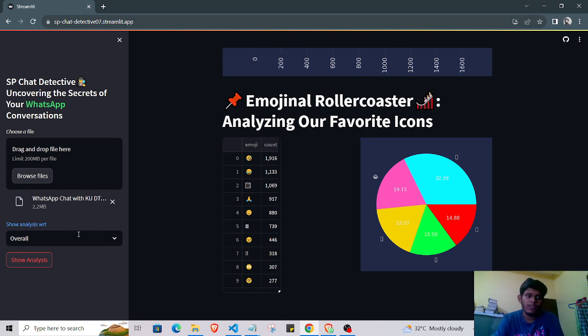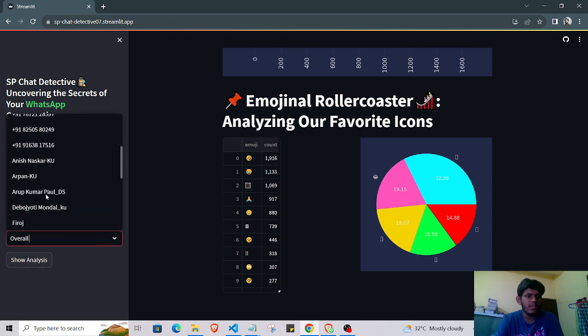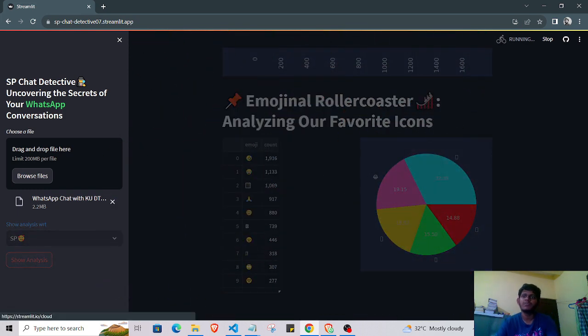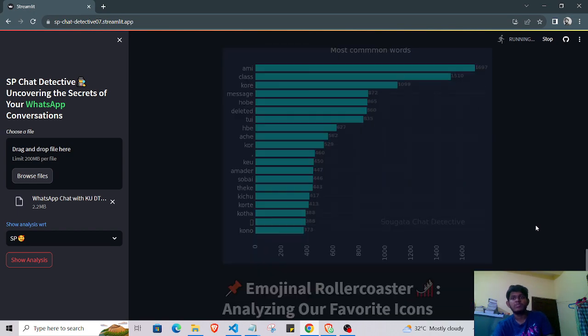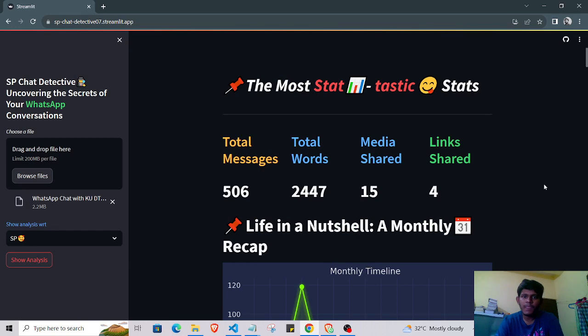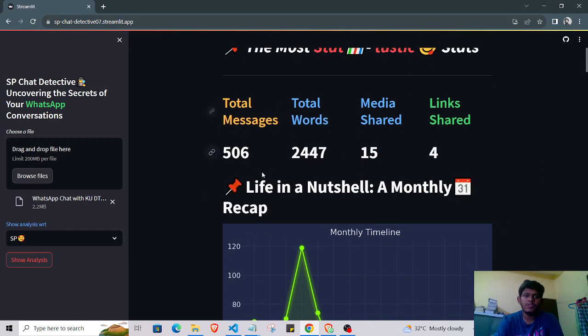That is the overall view. You can also see every individual person. For example, my name is SP, so click on SP and then click on the solution. This is the individual person analysis: how active an individual person is and how much he messages. You can also see this in the graph. You can see that the total messages overall are 506 and the total words 247.